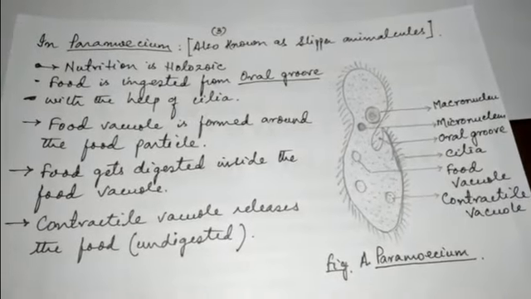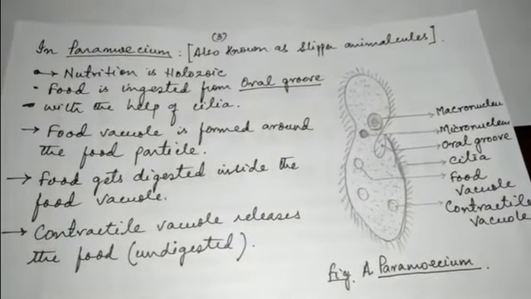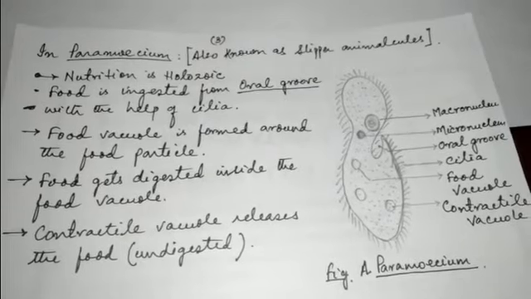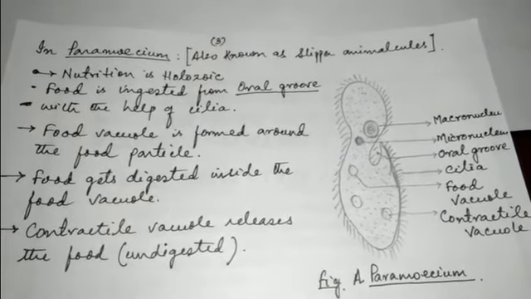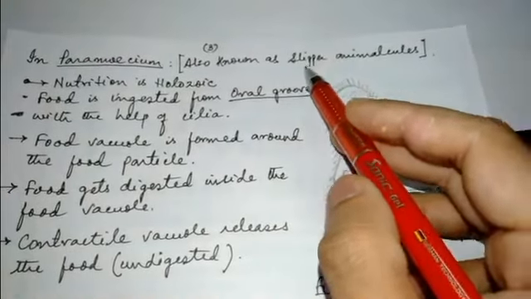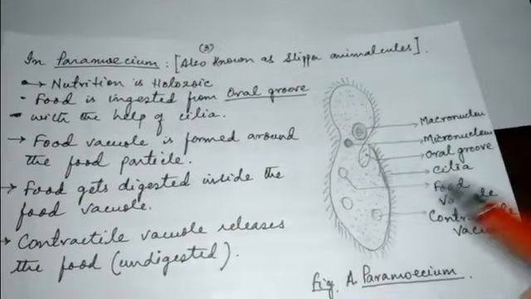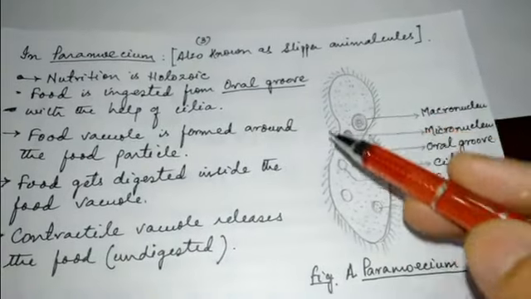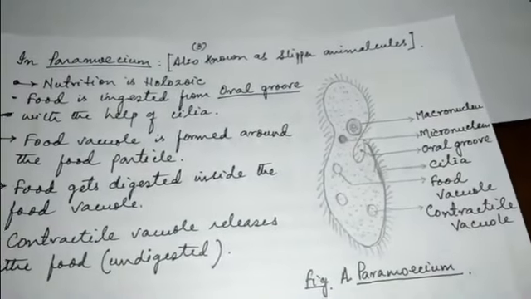Next, we will discuss nutrition shown by another single cell organism, that is Paramecium. Now Paramecium, you should know, is called a slipper animalcule. Slipper refers to the shape of the Paramecium.